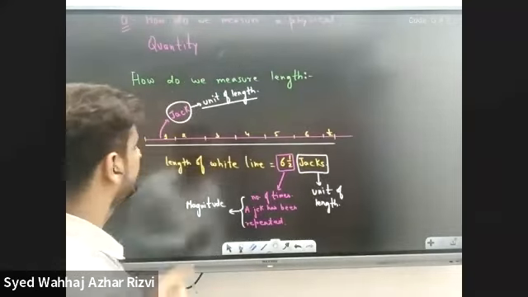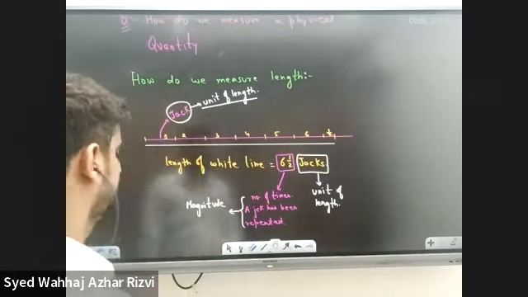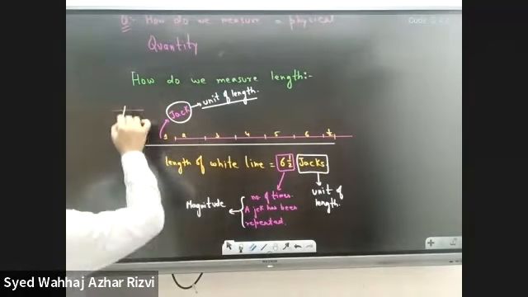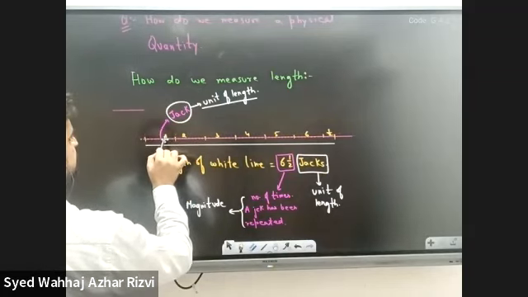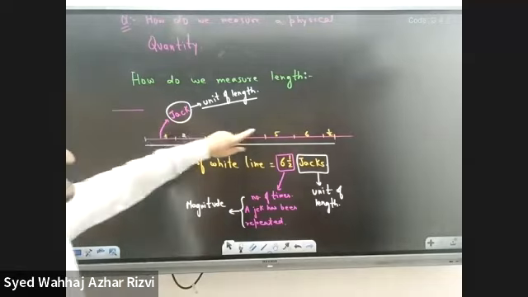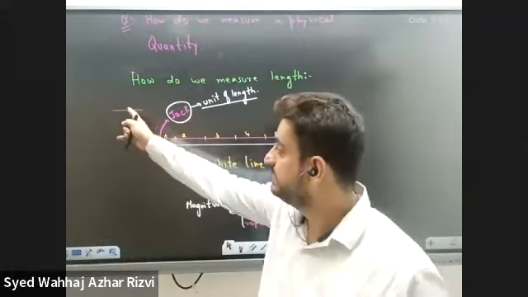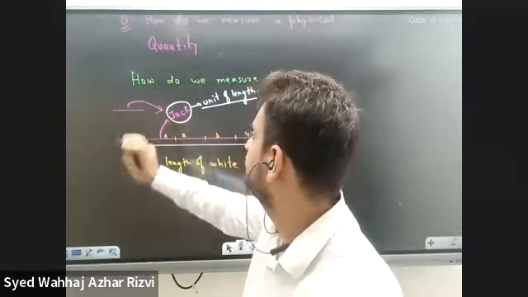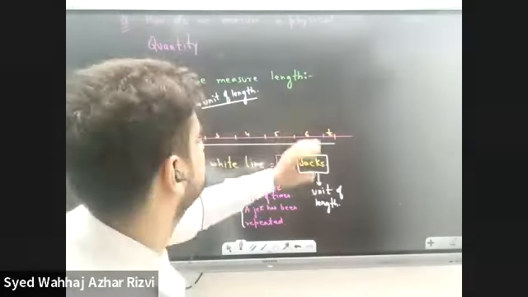Let's look at it once again. Here we have two lines. One line is the white one and another one is the pink one. This pink line is repeated 6.5 times so that we get the white line. We gave it a name, jack, and this jack is taken as the unit of length and it is repeated 6.5 times.